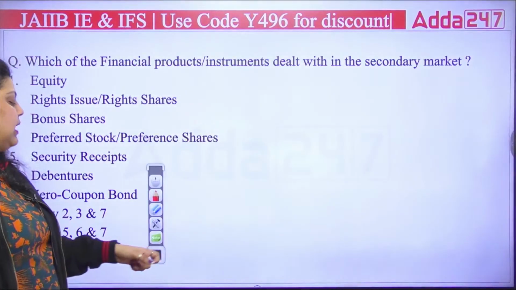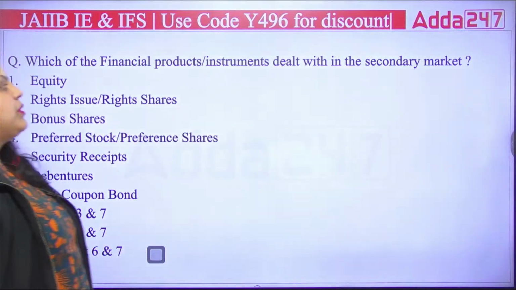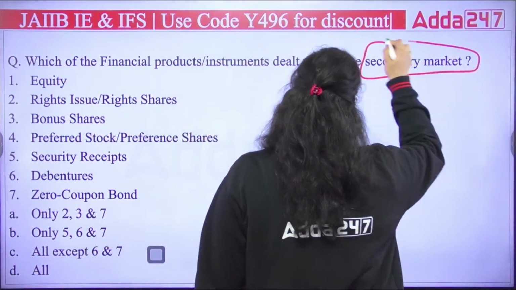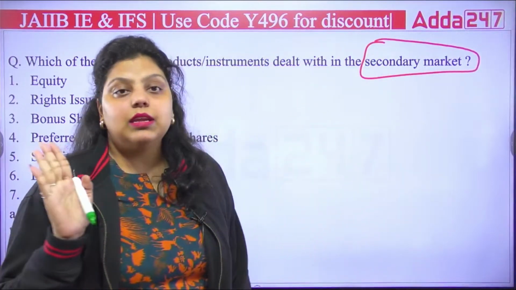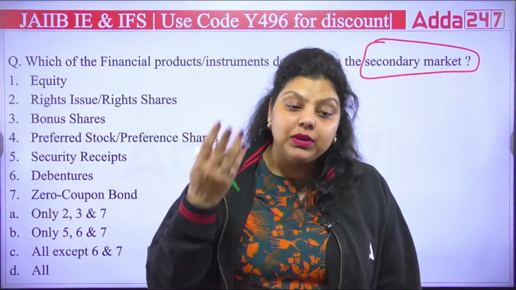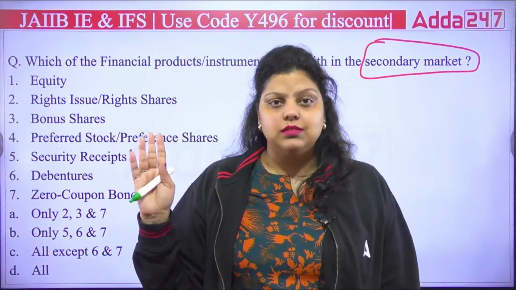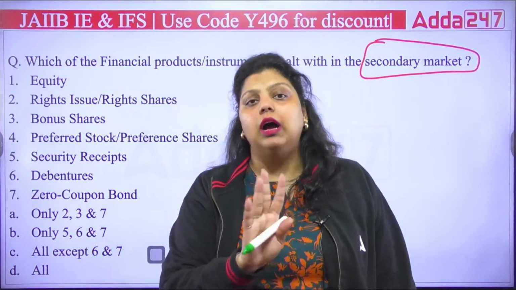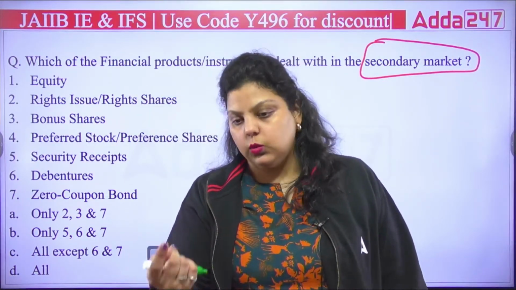Next question we have here: which are the financial products and instruments dealt with in the secondary market? So as I have told you, in the capital market, there are two ways of trading, that is primary and secondary. In primary, the company will issue shares and anyone can purchase them. In secondary, existing shares will be sold and bought again among the investors, among the shareholders, right?